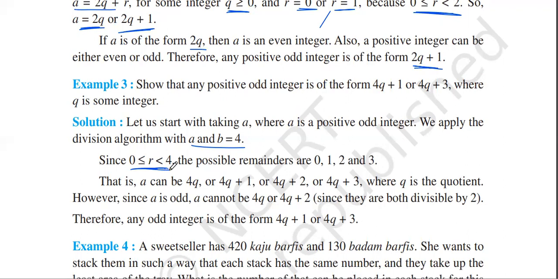So these can only be the remainders. So a can take these values: 4q, 4q plus 1, 4q plus 2, 4q plus 3, where q is the quotient. And a is odd, so it cannot be an even multiple. 4q is even, 4q plus 2 is also even, so both are divisible by 2. So those two will be ignored. And in the question, they have given odd multiples. So the odd multiple is of the form 4q plus 1 or 4q plus 3, either of the forms.